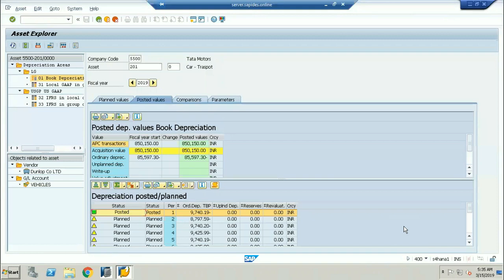I want everybody to talk in the class. I'm talking about the depreciation run. What is the transaction code for the depreciation run and what are the changes observed before and after, in ECC and in SAP S/4HANA?